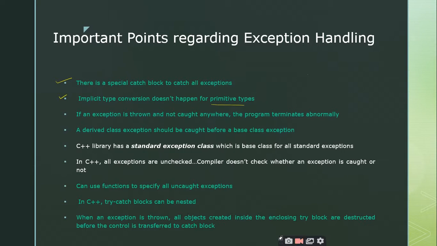So don't be in a wrong assumption that the type conversion is going to happen and the corresponding catch block will be executed, right? So at this juncture, let me explain a simple concept of implicit type conversion for just 2 minutes.